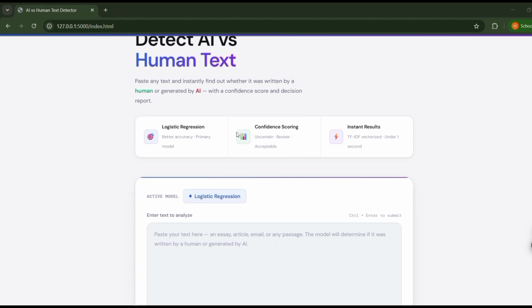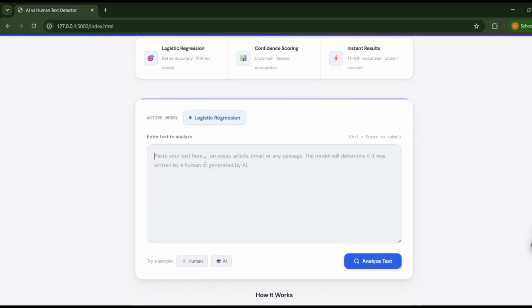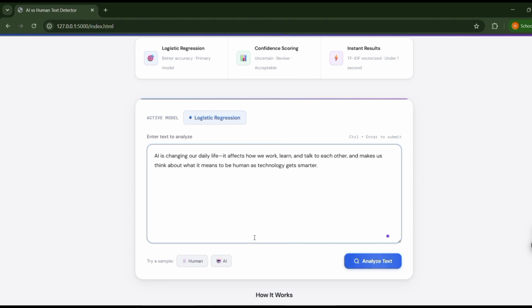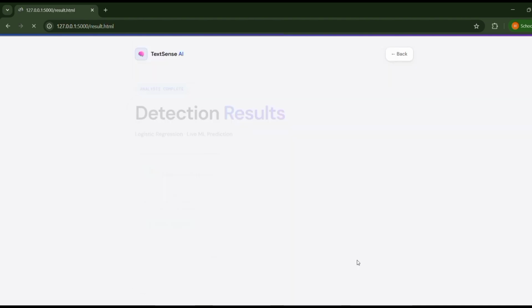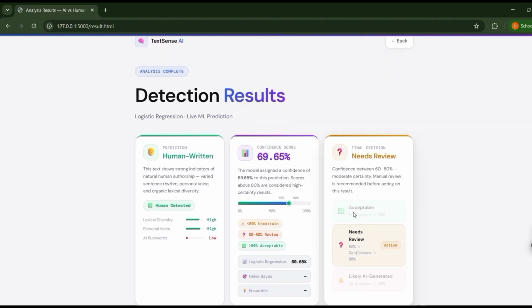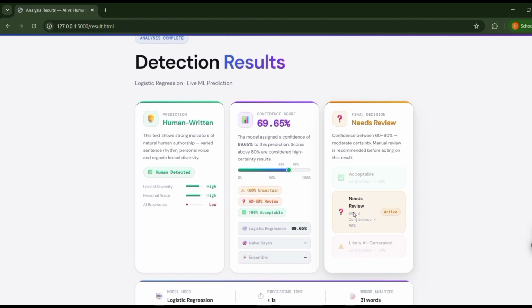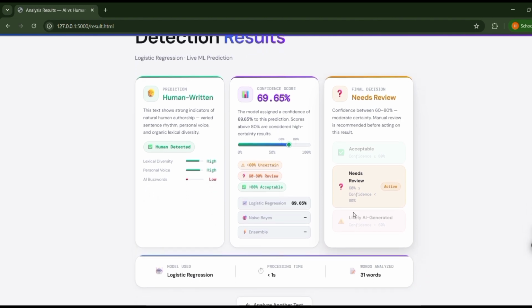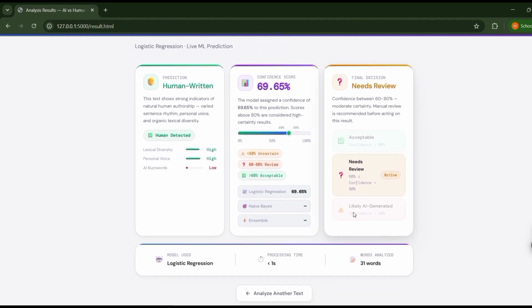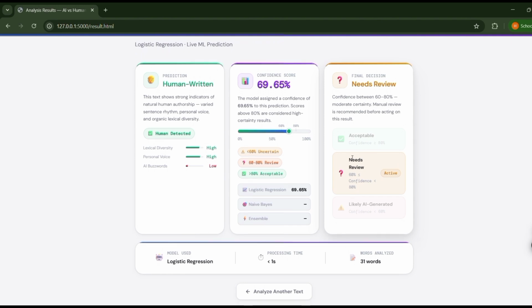which also produces a final decision of needs review, since the confidence is moderate. Now let's enter a human written text and click on Analyze Text, and the system processes the input. Next, it shows that the text is human written and the confidence score is 69%, which comes under the needs review category. This is how our system differentiates AI generated and human written text.